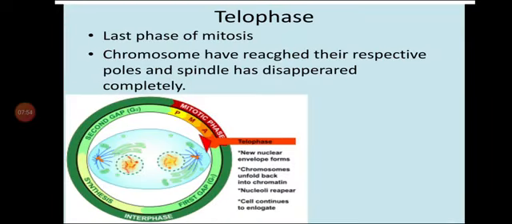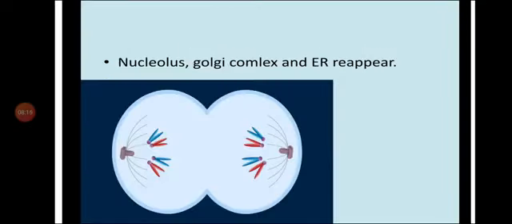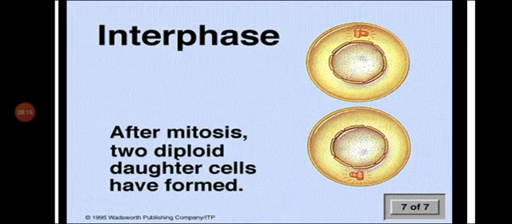The chromosomes with their centromeres at the poles begin to uncoil and lengthen and lose their individuality. The nucleolus begins to reappear. The nuclear membrane begins to appear around the chromosomes, and spindle fibers break down and get absorbed in the cytoplasm. Thus, two daughter nuclei are formed in this cell.